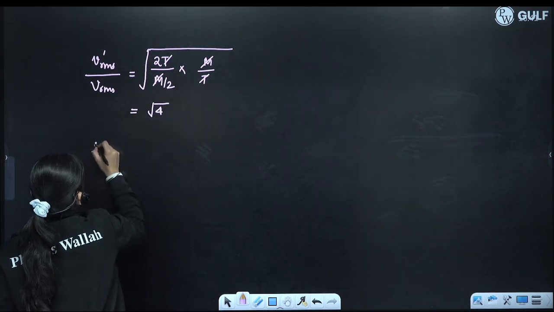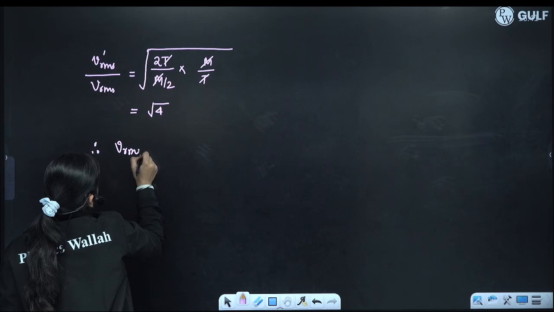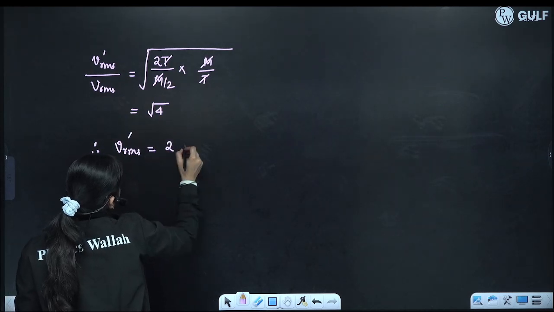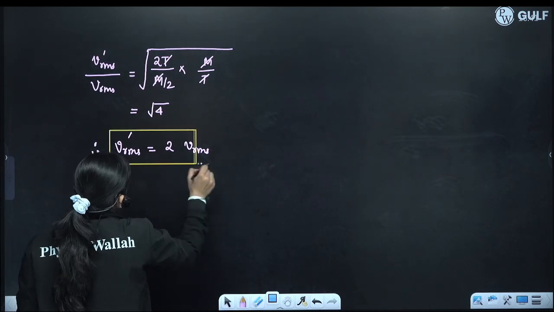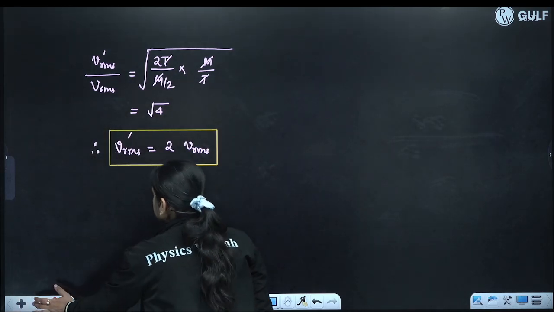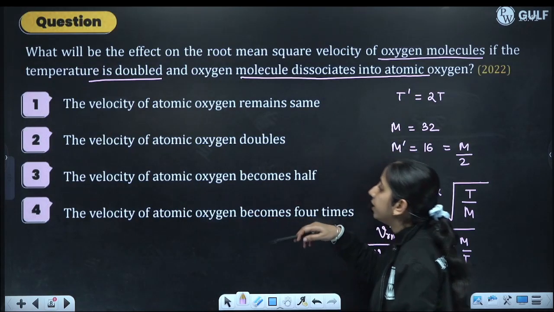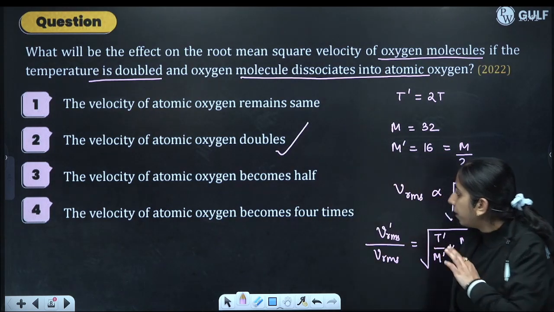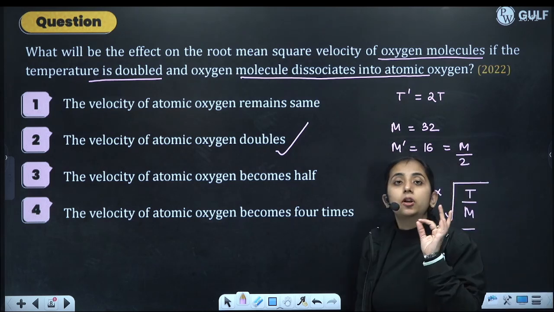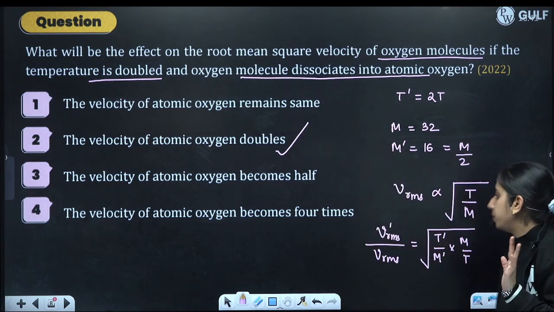Therefore Vrms prime is equal to 2 times Vrms. Okay, so the speed will become double. The velocity of atomic oxygen becomes double, it does not become half or 4 times. Velocity will become double. This will be the answer.